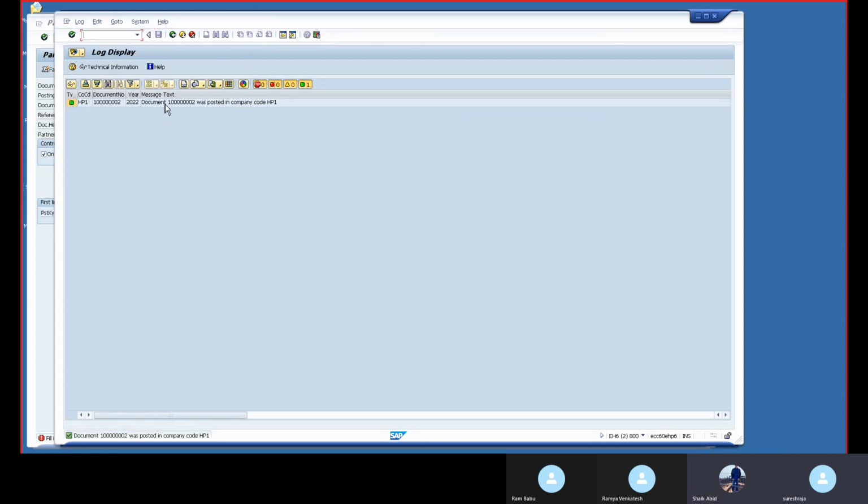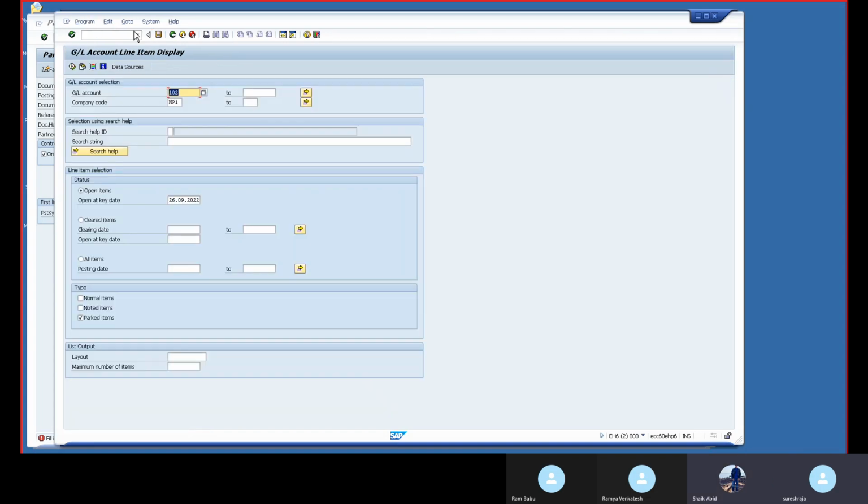See, over. Means now we have posted. Now if you go and check the balance, it won't be available in Park. Why? Because we have posted. Now first go and check in Parked with the T code /n FBL3N. First check in Parked. Nothing will be there. Execute. See, nothing is there. Why? Because we posted.